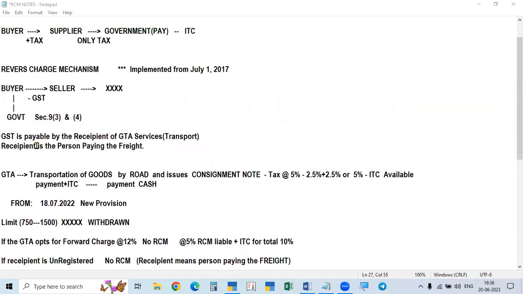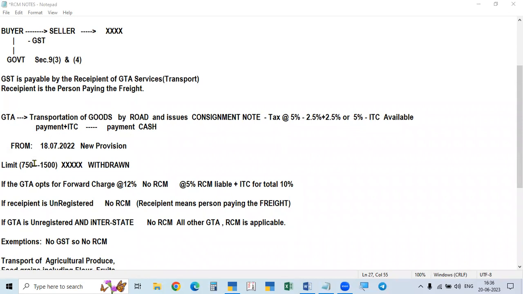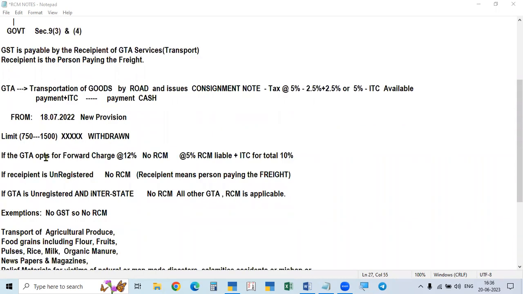So in this case, the 1,500 rupees or 750 limit is not available. It is withdrawn. And if the GTA opts for the payment of 12% under forward charge mechanism, meaning collecting from the recipient and paying to the government 12%, then the recipient will not have any RCM liability. But if the transporter opts for 5% under forward charge, collecting and paying to the government, in such a case the recipient also has the liability of RCM.